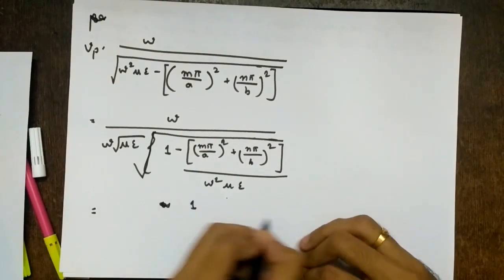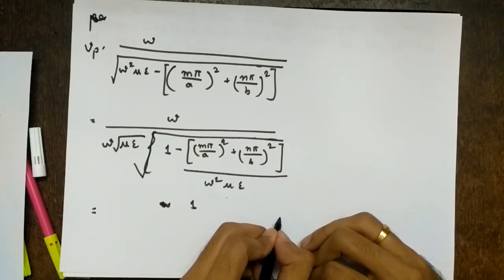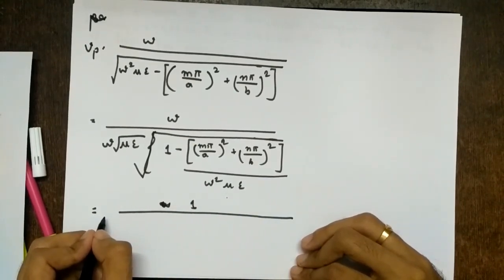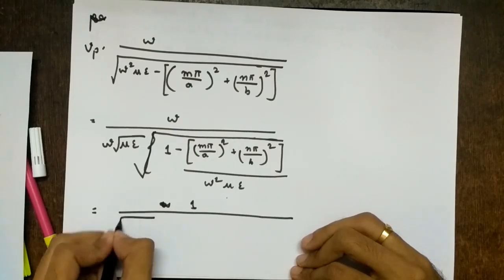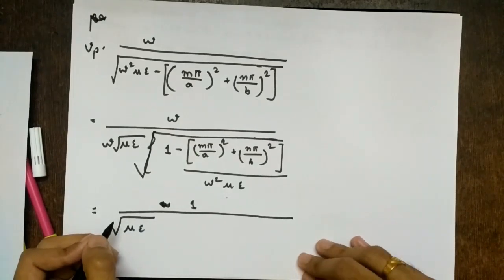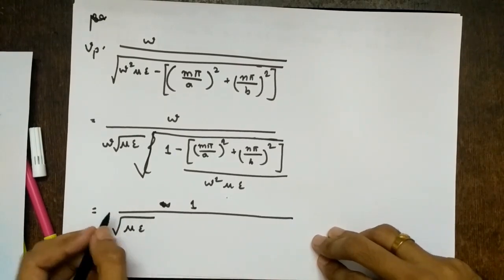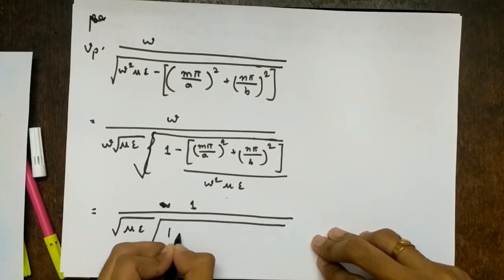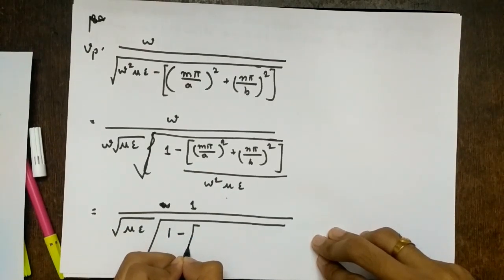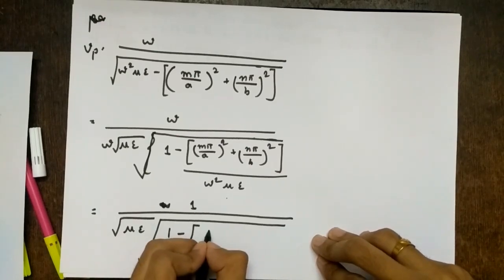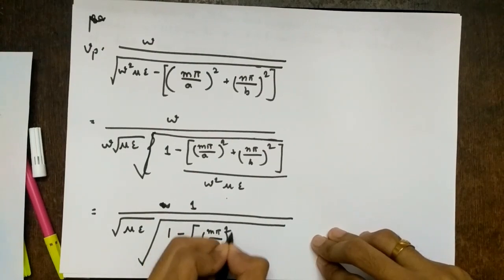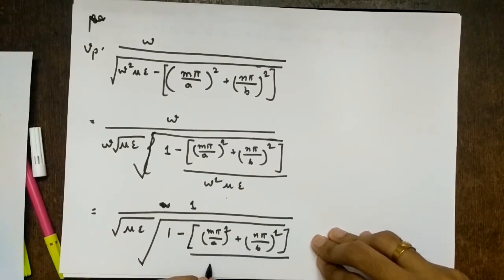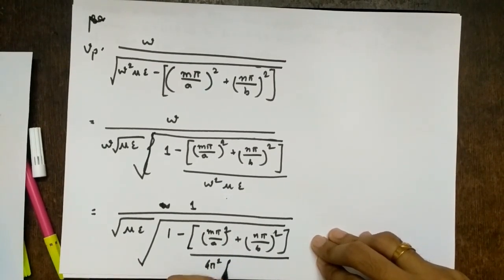Omega will get cancelled, so 1 upon square root of mu epsilon into square root of 1 minus [(m pi by a) the whole square plus (n pi by b) the whole square] upon, omega is 2 pi f, so 4 pi square f square mu epsilon.